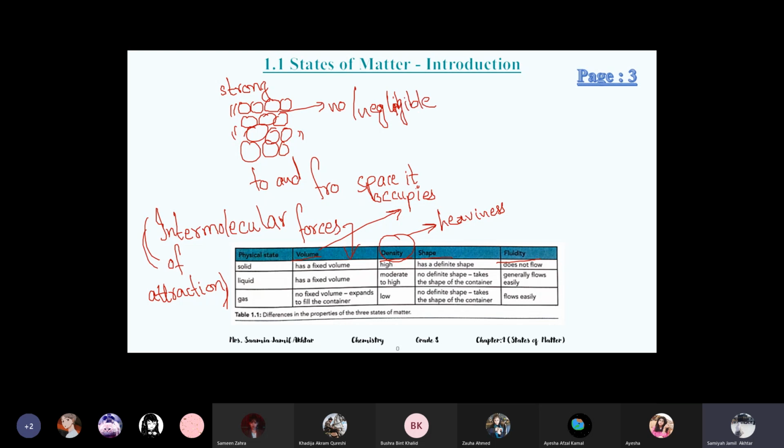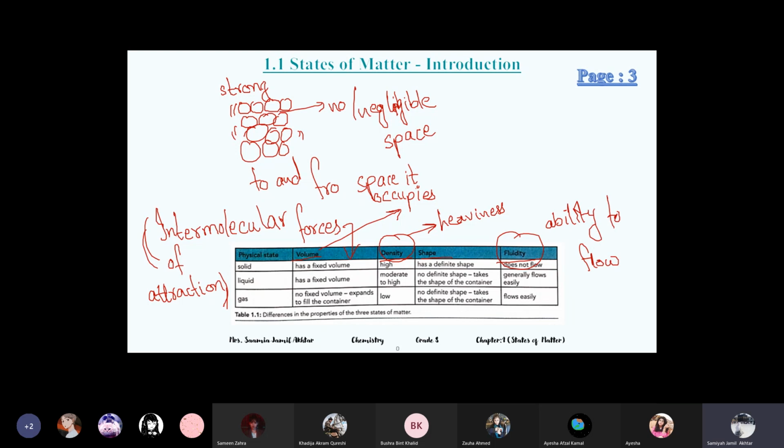What's the meaning of fluidity? Ability to flow. Fluidity is ability to flow. So solids don't have any spaces or very negligible spaces, so they have a very tight structure. That is why their density is high. They are heavy. They sink in water or in any liquid.